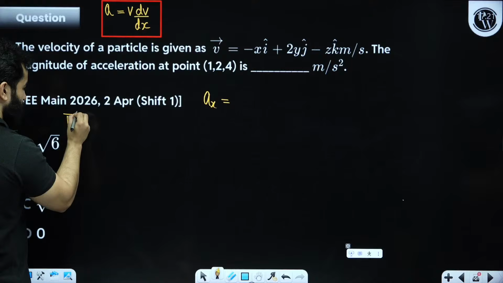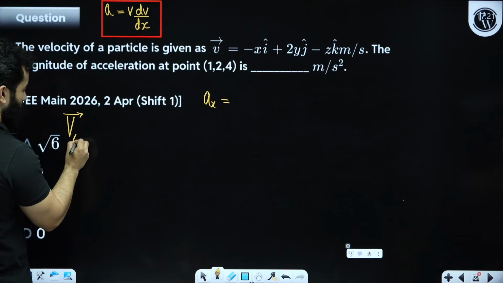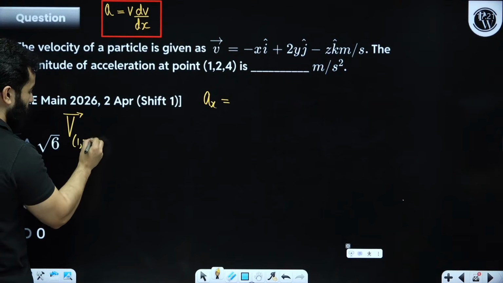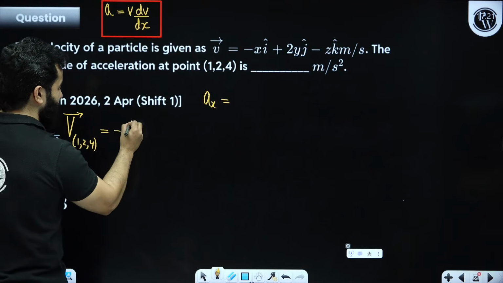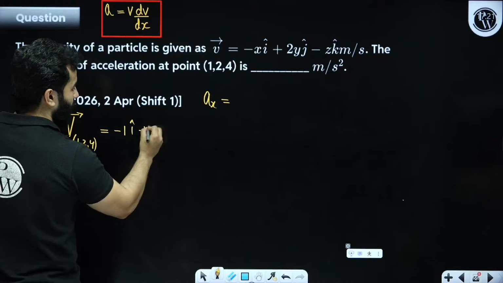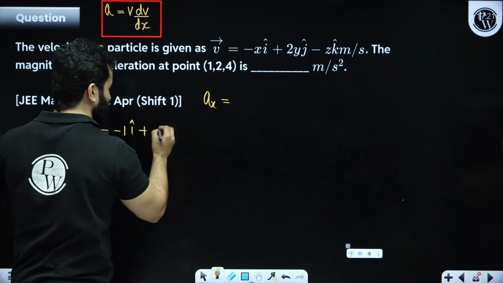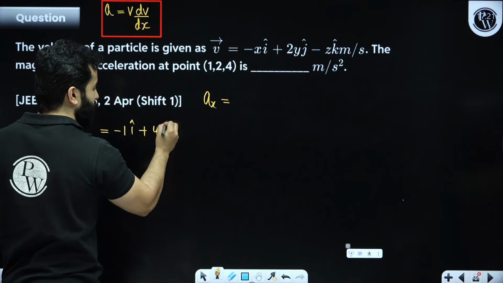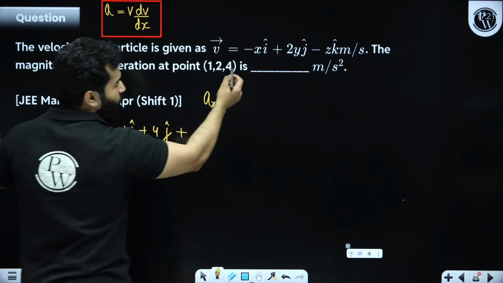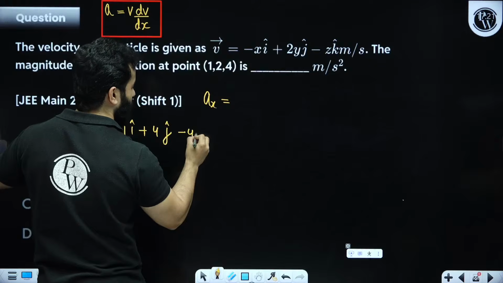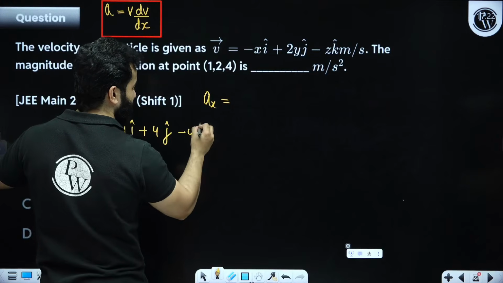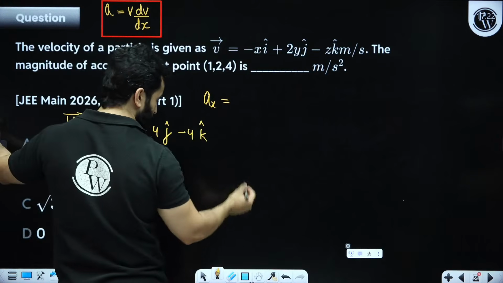So velocity at 1, 2, 4 will be minus 1 i cap meter per second plus 2 times 2, that is 4 meter per second j cap, plus minus 4 meter per second k cap. Clear?